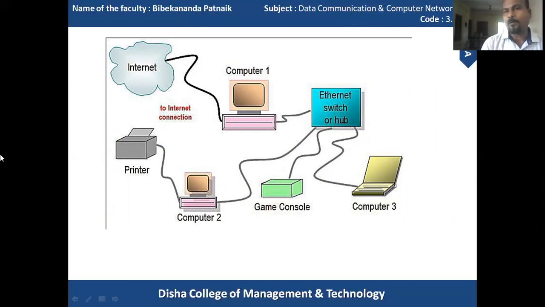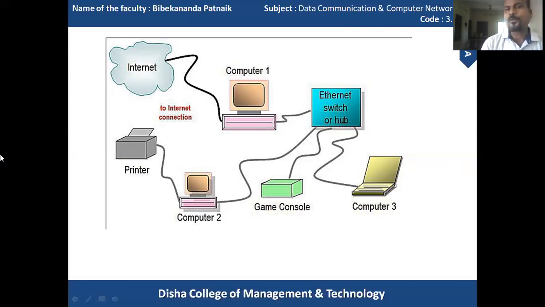It is a diagram of simple computer networking communication which may contain a source computer, that is a node, a destination computer, that is another node or terminal, and both the computers are interconnected through a medium. Either it may be Ethernet or switch or hub.